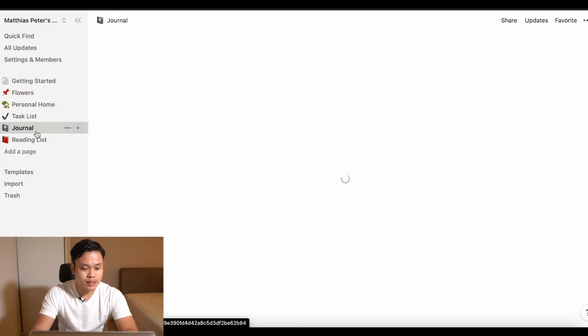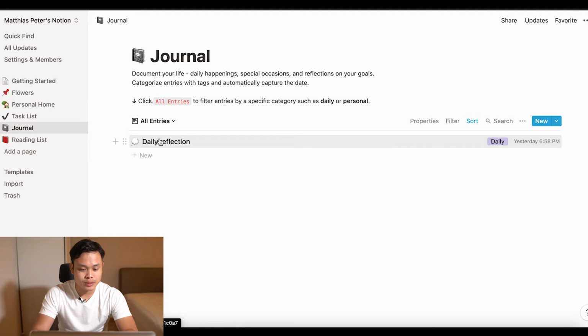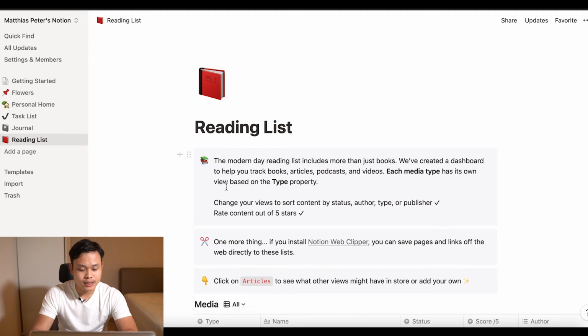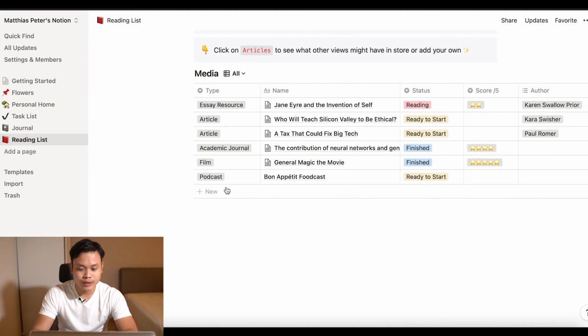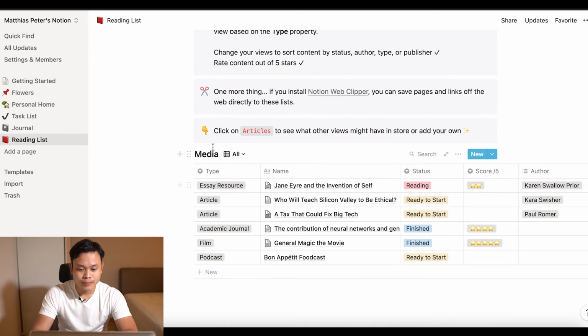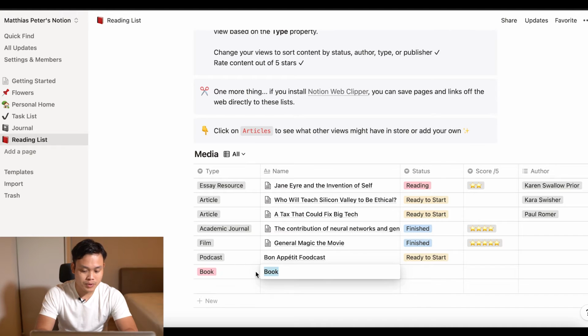Let's go to the next tab, Journal. In the journal, you can document your life, daily happenings, and your reflections. Let's go to the next tab, which is the reading list. The reading list is quite straightforward. We can key in our media here, for example, a book.